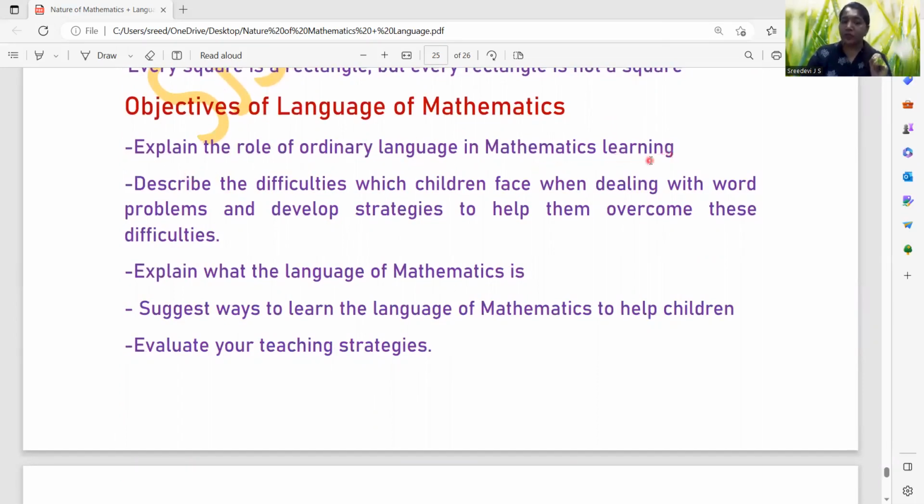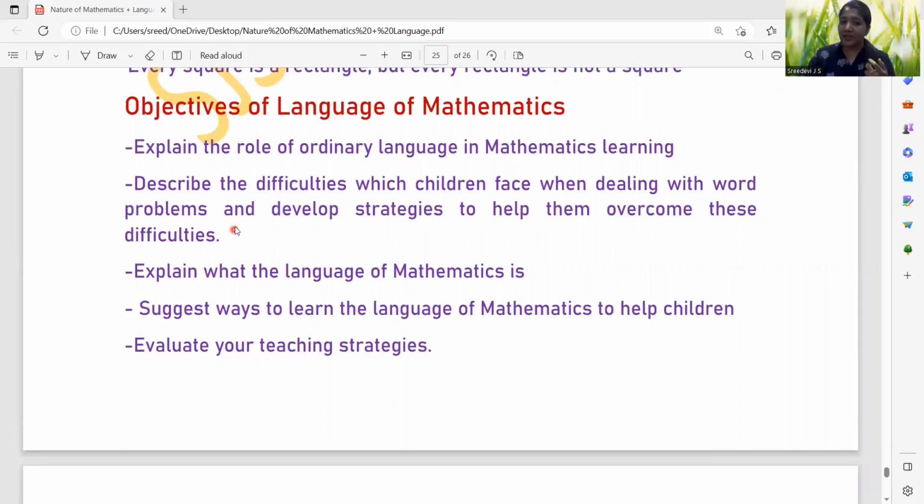So first of all, we should know how to explain what is the role of ordinary language in learning mathematics. Second, describe the difficulties which children face when dealing with word problems and develop strategies to help them overcome these difficulties. Sometimes in the examination also, we teachers are able to see that when it comes to the higher grades, the children are not able to interpret the questions by reading them, right?